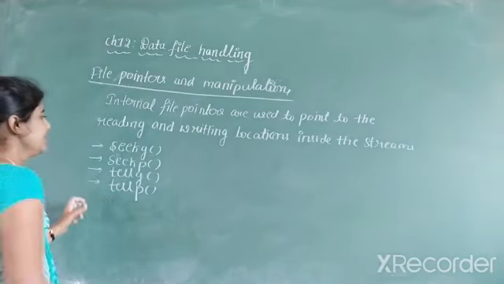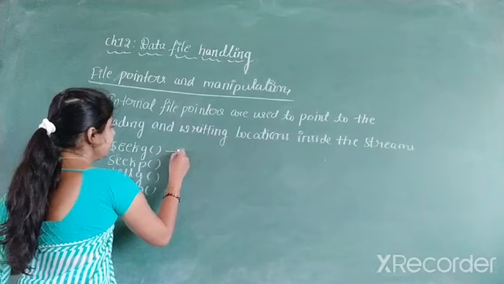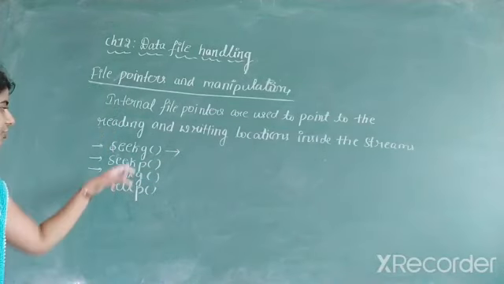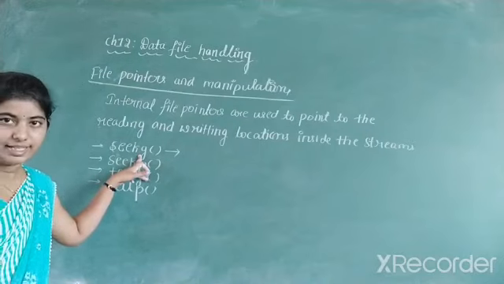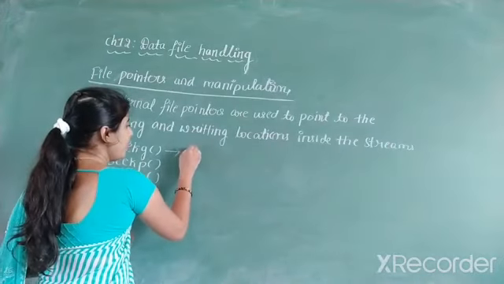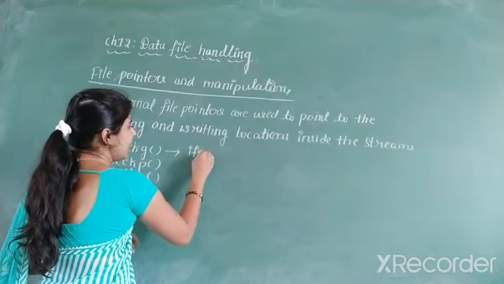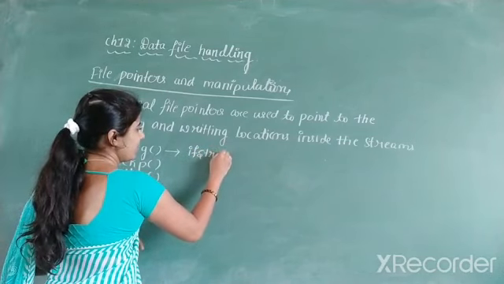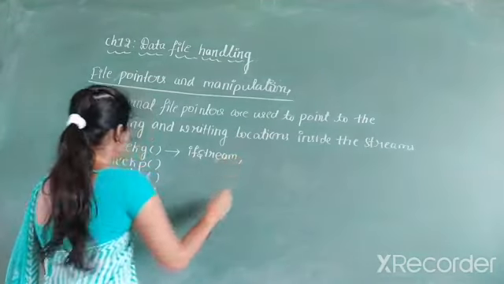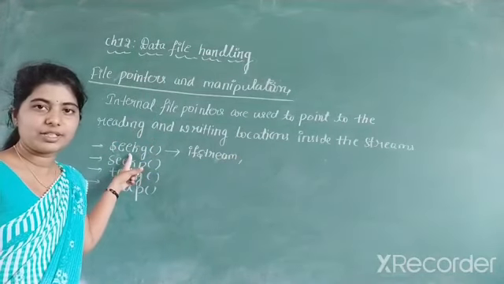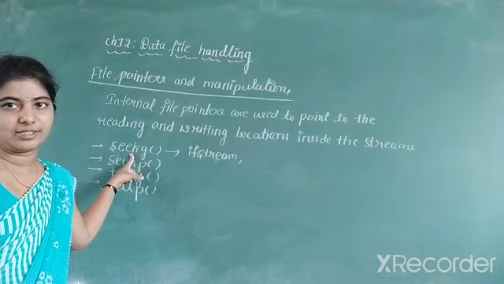So we know that seekg belongs to a class called ifstream. G indicates get here. So it belongs to the ifstream class. The seekg function comes under the ifstream class.